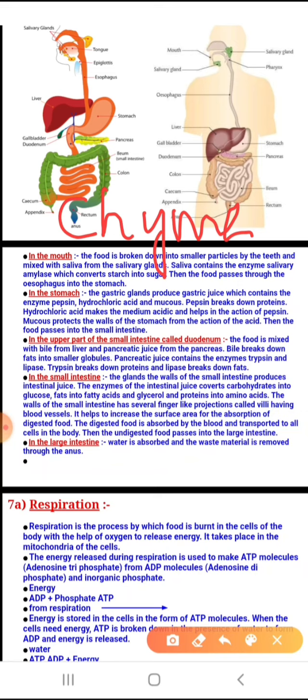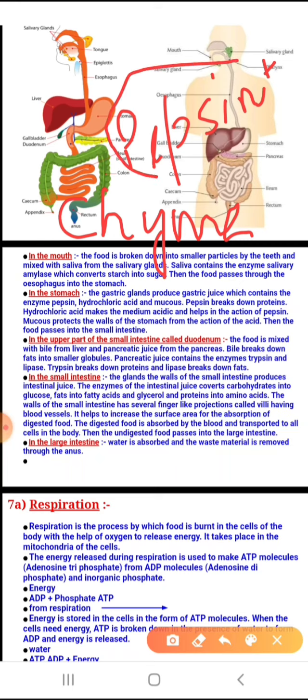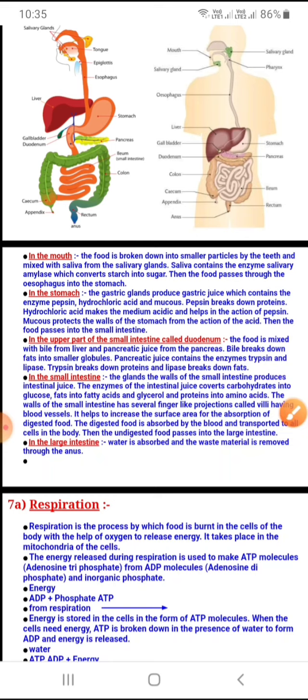When does it become chyme? When pepsin is added to the food or the bolus, it is converted into chyme. But remember, this pepsin acts only on the proteins, not on carbohydrates, neither on fats.